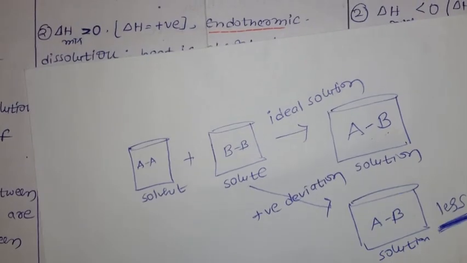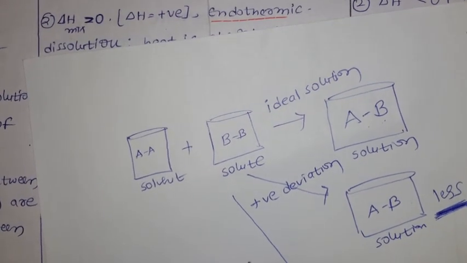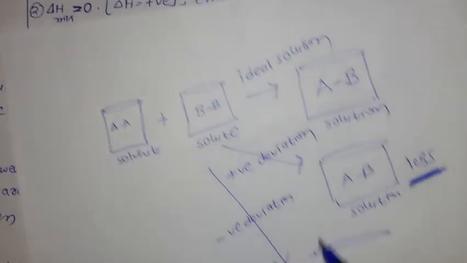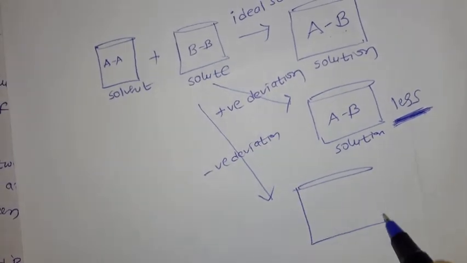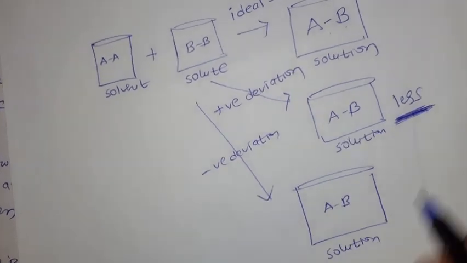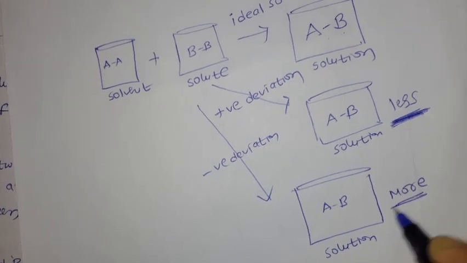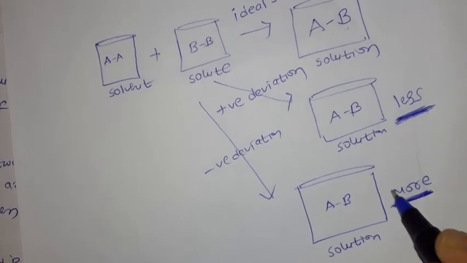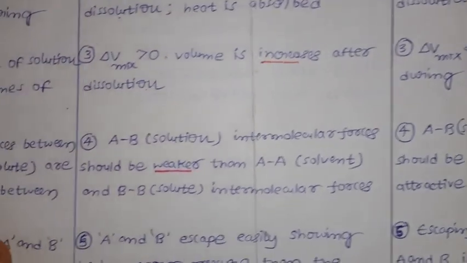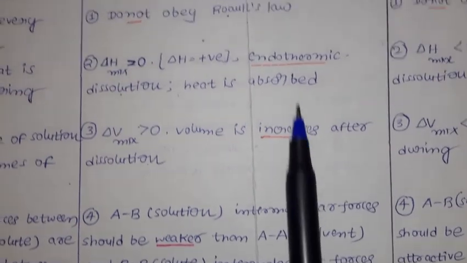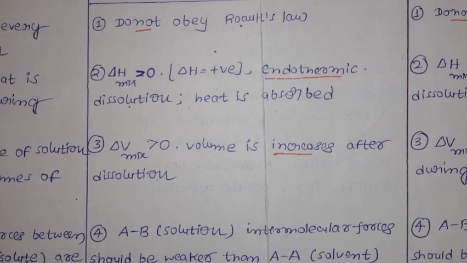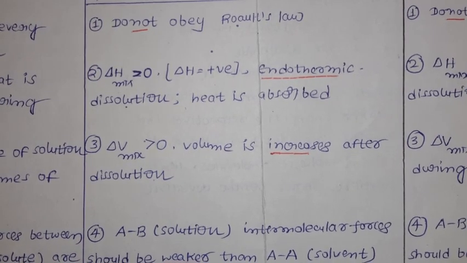Next, if you take the negative deviation, what happened? In case of the AB solution, the intermolecular attractions will be more. For negative deviation all are less, but only the intermolecular attractions will be more. You have to remember this. So for the AB solution in positive deviation, intermolecular forces should be weaker than the AA solvent molecules and BB solute intermolecular forces.